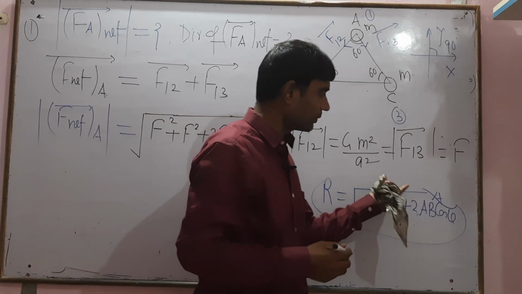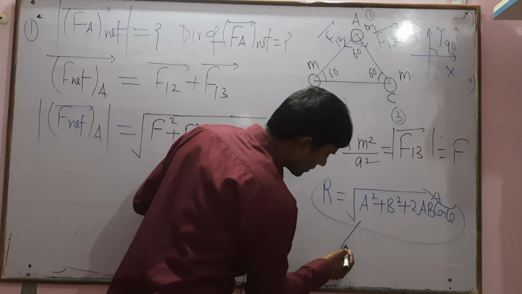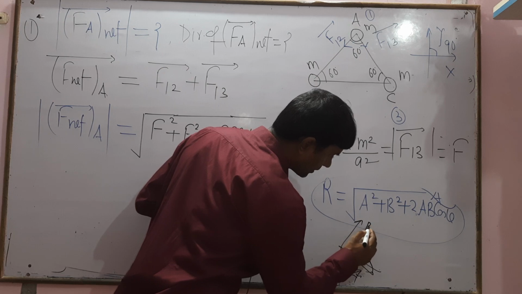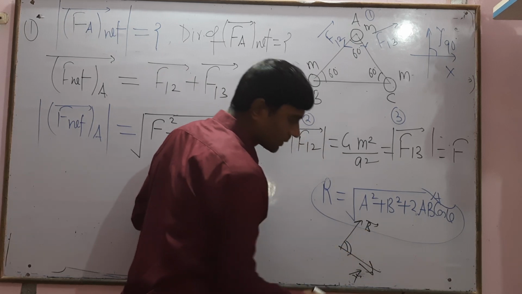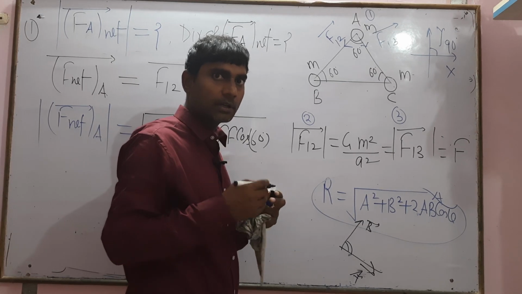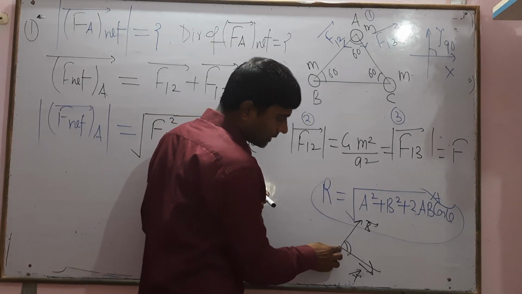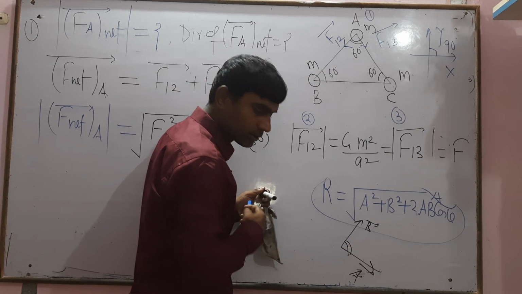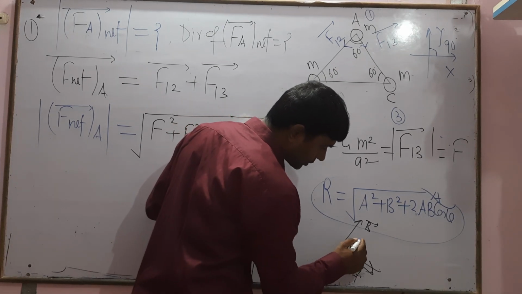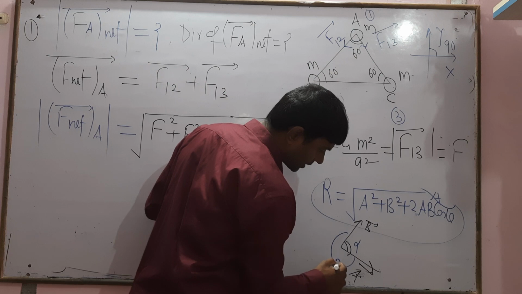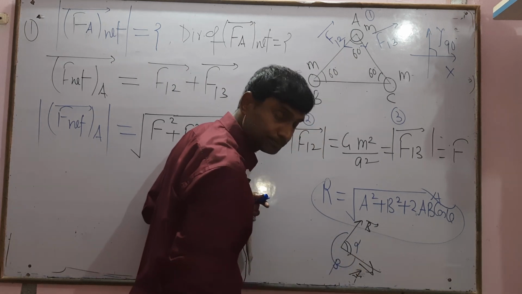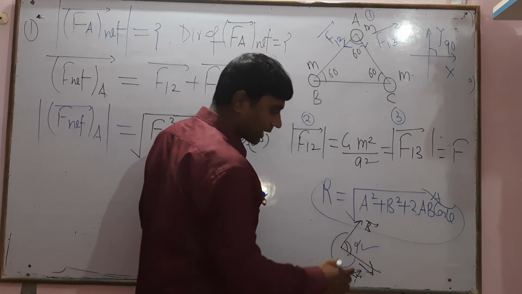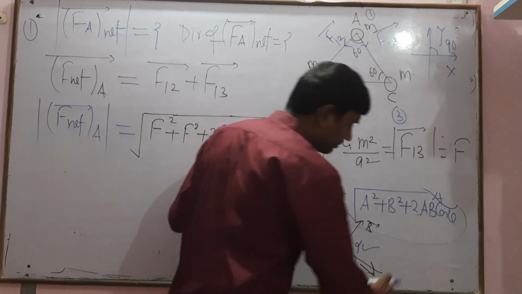The angle between any two vectors: if this vector is A and this vector is B, the angle between them is always the smallest angle, and the two vectors are kept with the tail of A and the tail of B at a common point. Suppose these are alpha and beta, but we need the smallest angle, with A and B tails at this point. So the smallest angle is alpha, and the angle between A and B equals alpha.